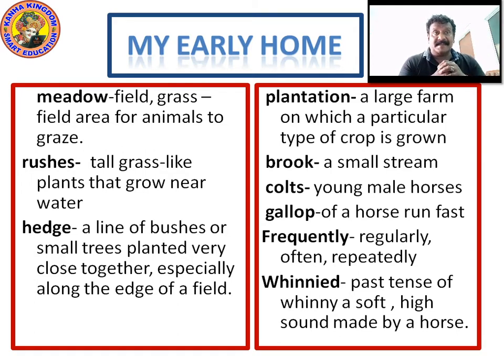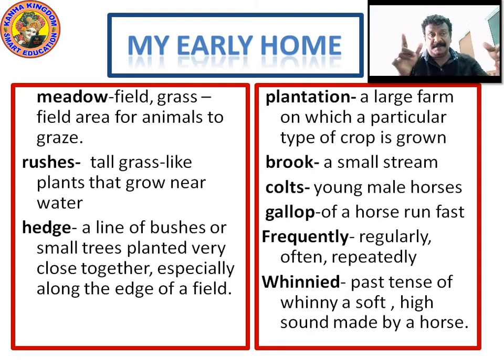Hedge, H-E-D-G-E, hedge. A line of bushes or small plants planted very close together, especially along the edge of a field. What is an edge? A line of bushes or small trees planted to make the border very close together, especially along the edge of the field. At the edge means at the corners of the field, at the end of the field.